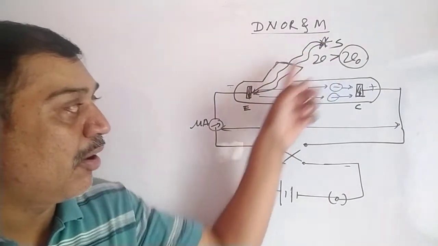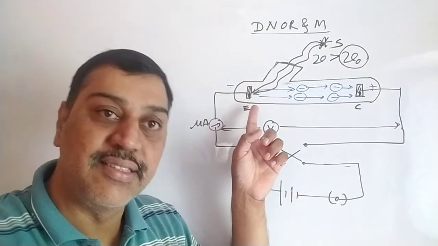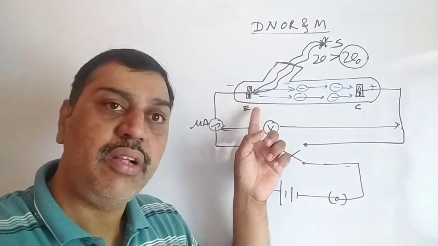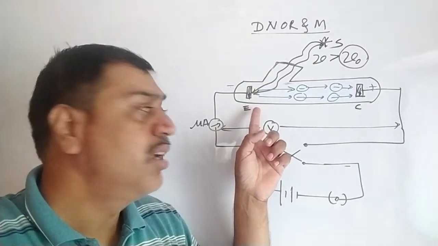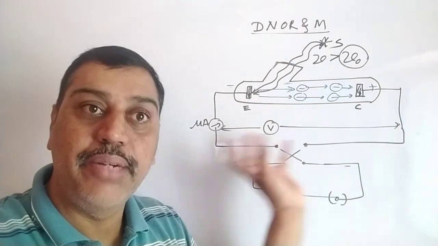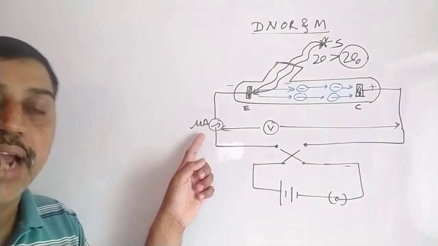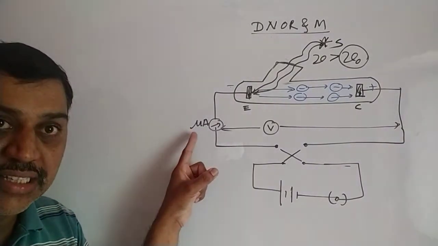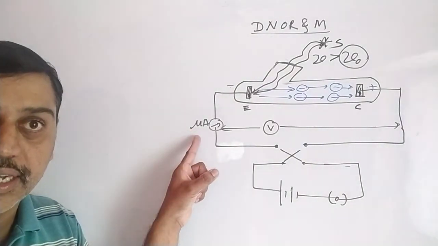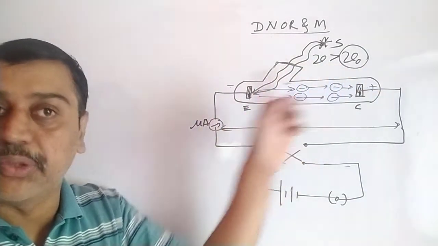Now suppose light of frequency greater than the threshold frequency is incident on a photosensitive cathode, that is the emitter. Quickly it will emit electrons, and the anode has a positive potential, so it will attract the electrons, and due to that some current flows in the circuit. We can say whenever current is zero in the circuit, there is no photoelectric effect, meaning the incident frequency is not greater than the threshold frequency.